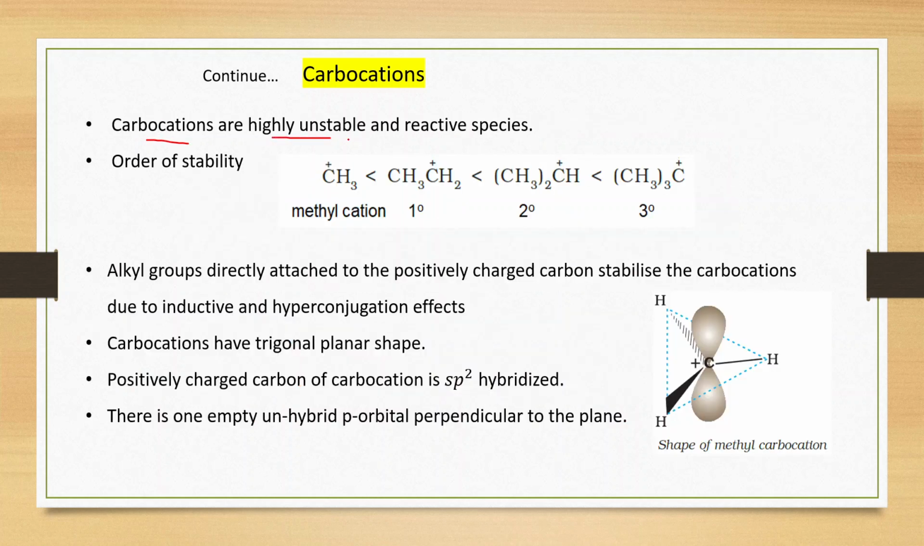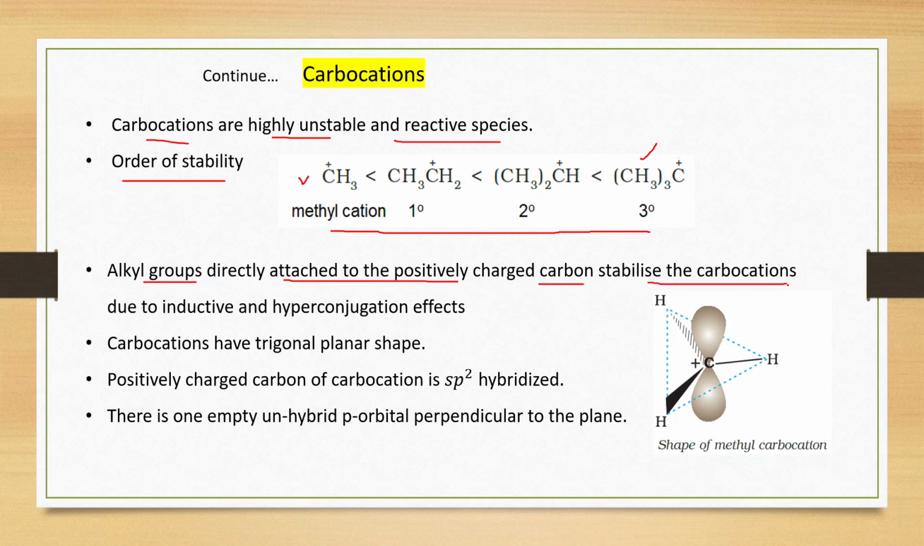Carbocations are highly unstable and reactive species. Now, order of stability. Methyl cation is the least stable and tertiary carbocation is the most stable. Okay. So, this is the increasing order of stability. Alkyl groups directly attached to the positively charged carbon stabilize the carbocation. यानी कि जिस कार्बन पर पॉजिटिव चार्ज है उस पर जितने ज्यादा एल्काइल ग्रुप होंगे उस कार्बोकेटायन की स्टेबिलिटी उतनी ही ज्यादा होगी. ओके. और स्टेबिलिटी को समझाने के लिए हमारे पास दो इफेक्ट है.